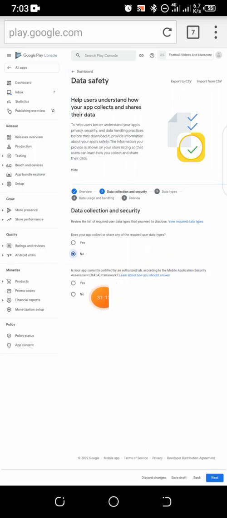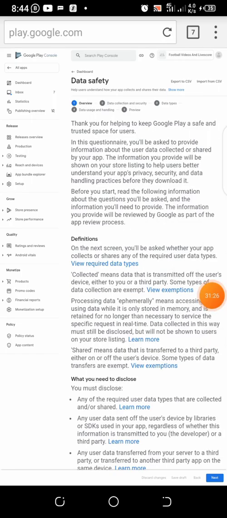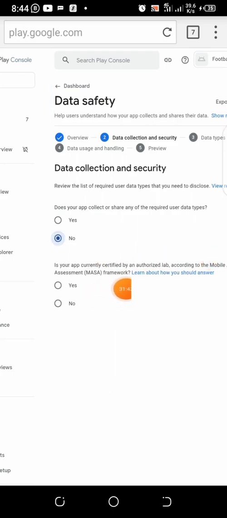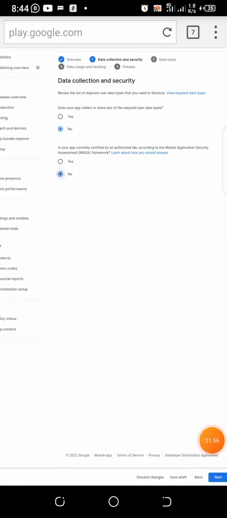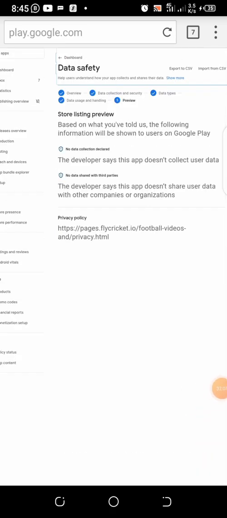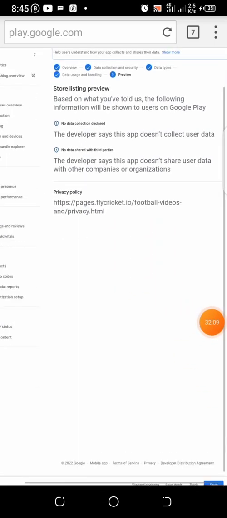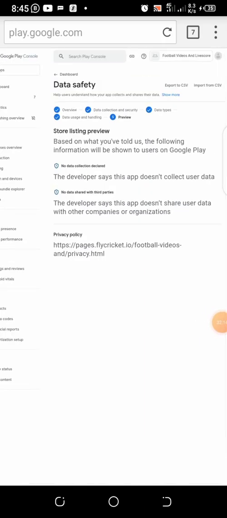All right, so the data collection and security. Does your app collect or share any of the required user data types? No. Is your app currently certified by an authorized lab according to the mobile application security assessment framework and all that? No. All right, so we click on next. We can see for this place everything is set.